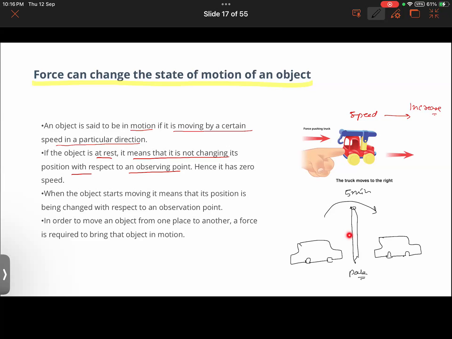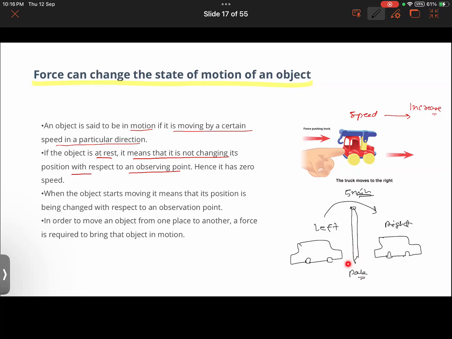With respect to this pole, the car has changed its position. Earlier, it was to the left of the pole. Now it is on the right of the pole. So an object is said to be in a state of motion when it changes its position with respect to time. Like it took 5 minutes to move from here to here, time was consumed, and it changed its position with respect to this stationary object.